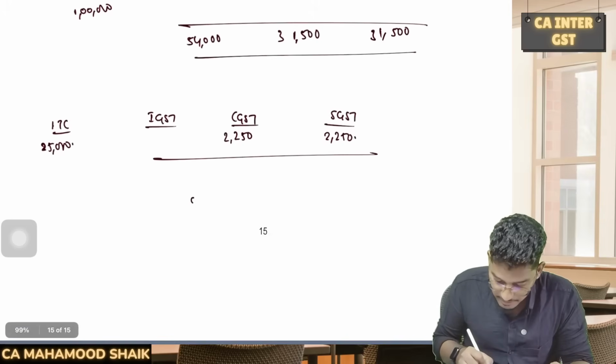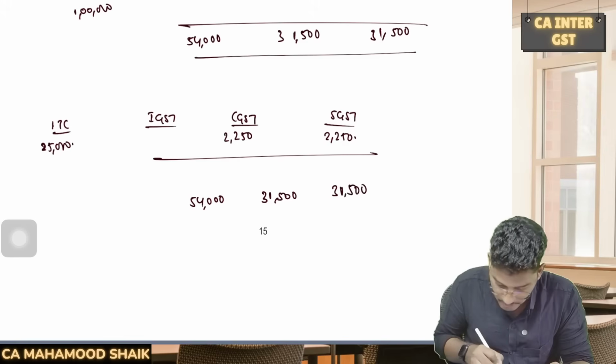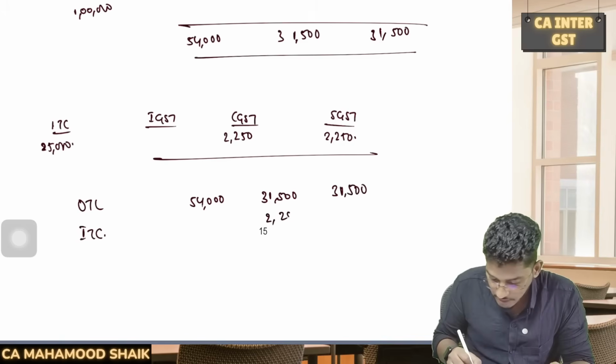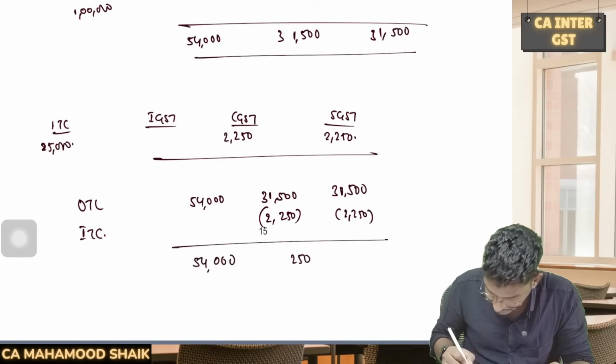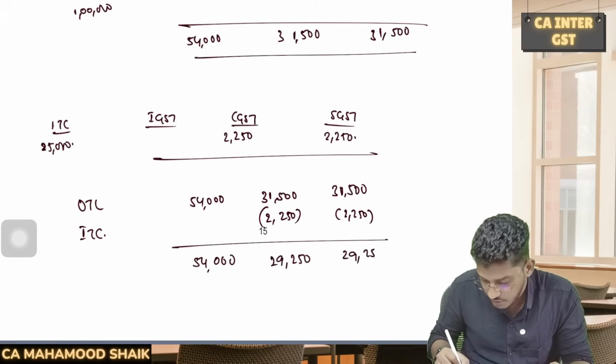Now if we start payment of the taxes, here is our output tax liability, 31,500. We have our input tax credit available. How much? 2,250. So totally 54,000 rupees, and if you take it out, 31,500 minus 2,250 is 29,250.